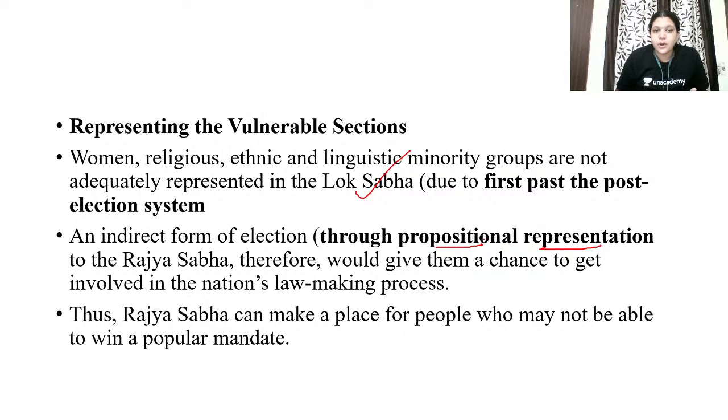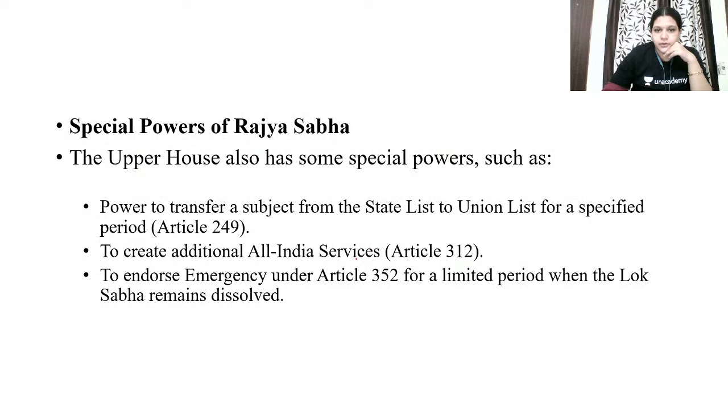So because of this, what happens in Rajya Sabha compared to Lok Sabha, the women, religious, ethnic, and linguistic minority groups are properly represented. Okay, so because of this, they have the chance to take part in the lawmaking process, which will create more justifiable laws. Okay, so write all these. And special powers of Rajya Sabha, we know that they have powers to transfer a subject from state list to union list.